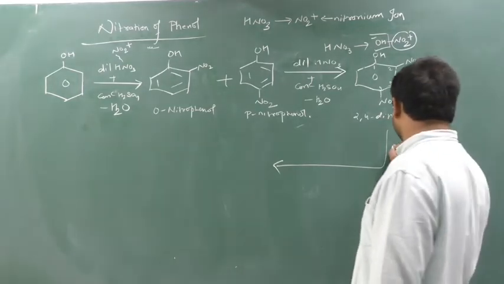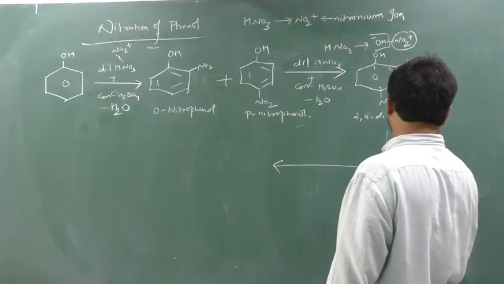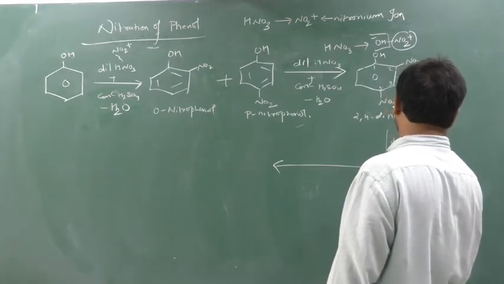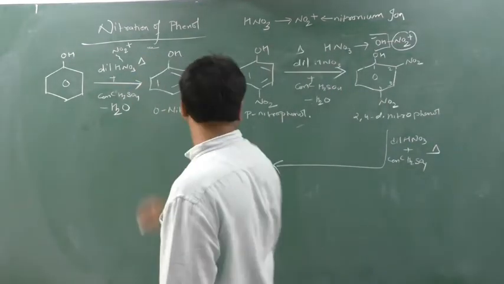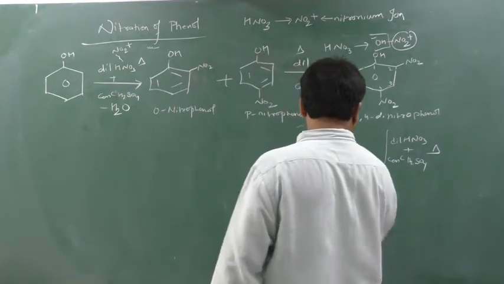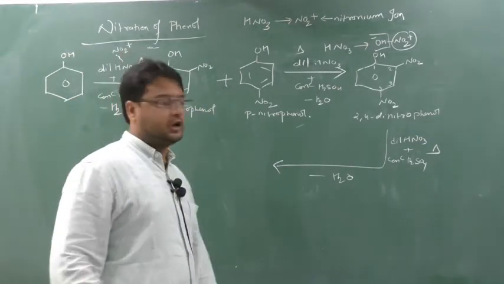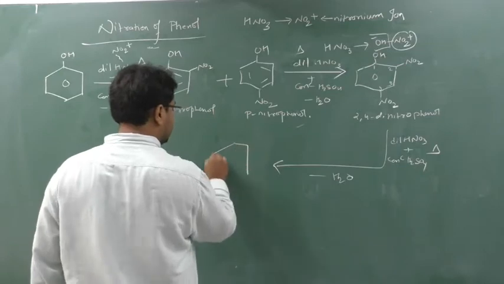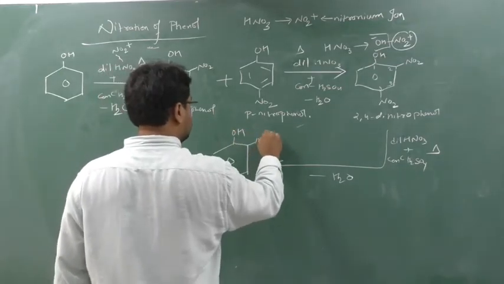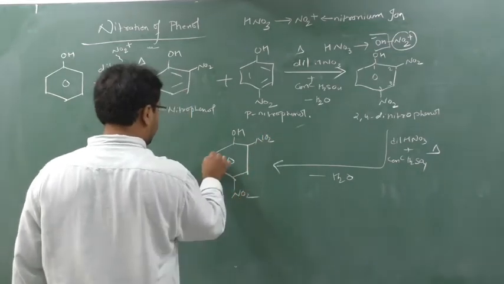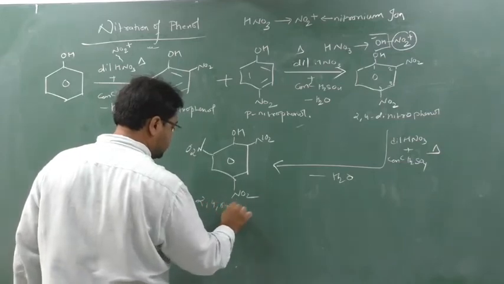Again you do nitration. So again I will take dilute HNO3 plus concentrated sulfuric acid. Okay, heating is required here also. And again there will be removal of water here. So in each and every step, whenever you are doing the nitration, there will be removal of water. You have studied this in hydrocarbons also. So what will take place? Here will be OH, here NO2, here NO2 and here O2N.